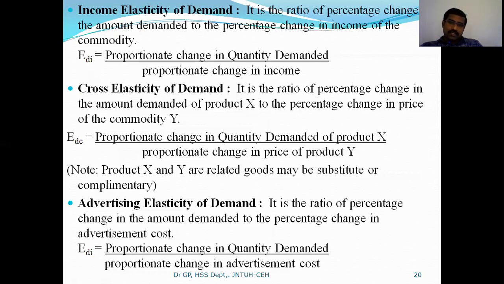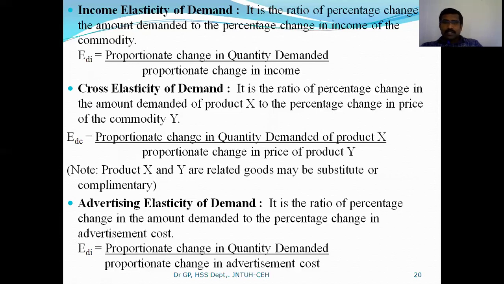Likewise, cross elasticity of demand. One more thing: most of the time you can expect this as an objective type question. Already, when I explained the demand determinants, I explained related goods, and in related goods I mentioned substitutes and complementary goods. I explained the coffee and tea example.